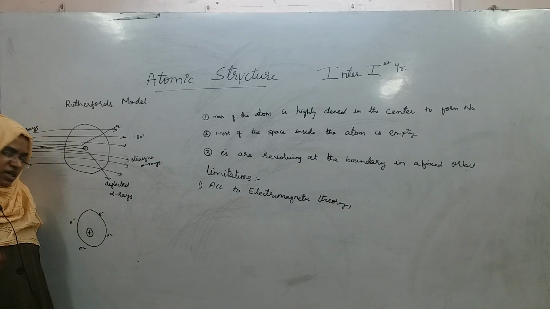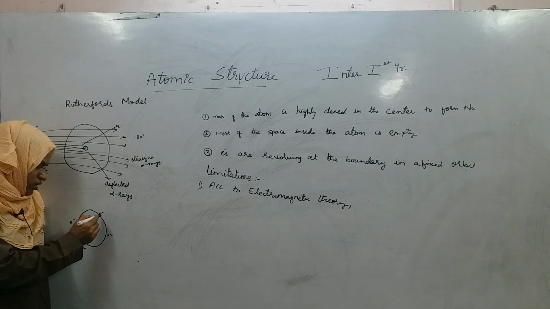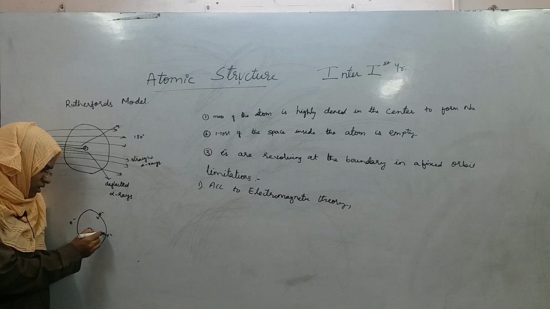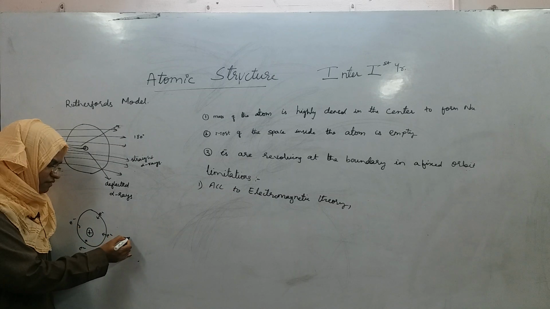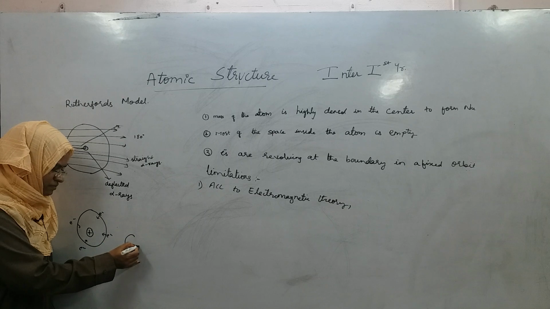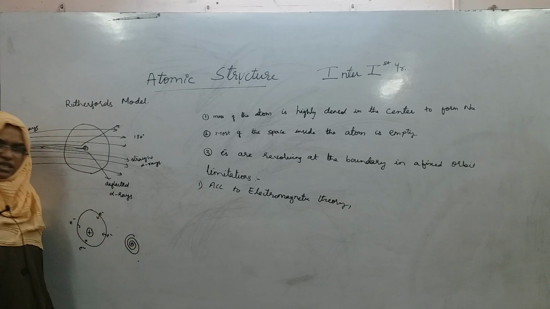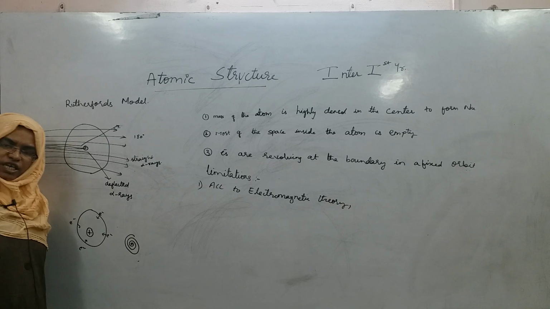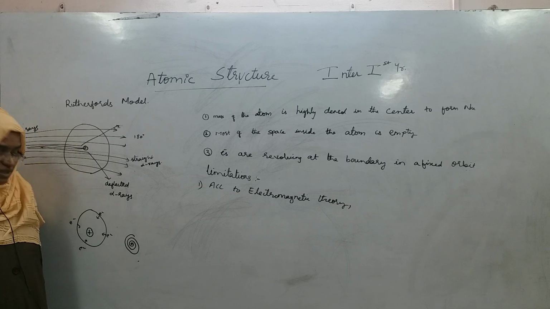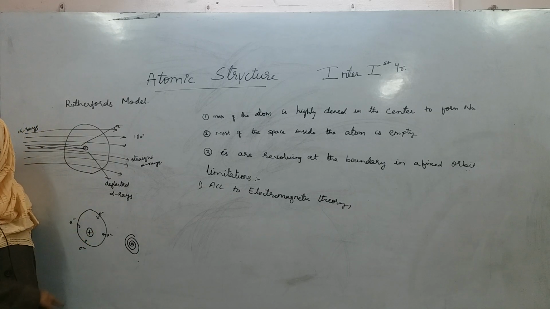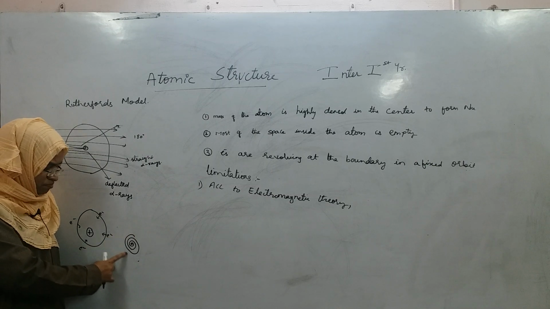If electromagnetic radiations are emitted by the electrons, they will try to come closer to the nucleus and they will try to spin by changing their orbit. If any body starts emitting electromagnetic radiation, they will no longer revolve in a fixed orbit. What they will do is try to spin.